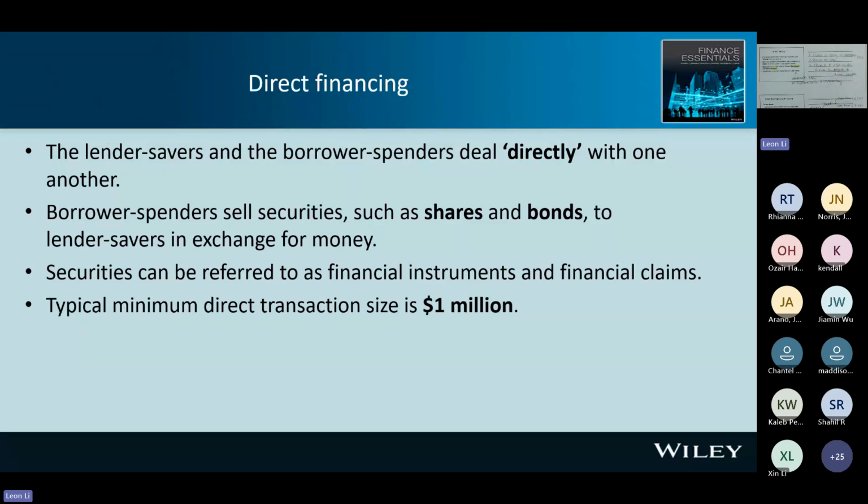And the final point, the transaction size is huge in the direct financing, $1 million at least. So the direct financing is a wholesale market, for the institutional investor, not for us. We are individuals. We don't have $1 million for that. So later on, I will discuss the investment bank and the underwriting. Right? You will know what is underwriting. It's not for the individual investor.